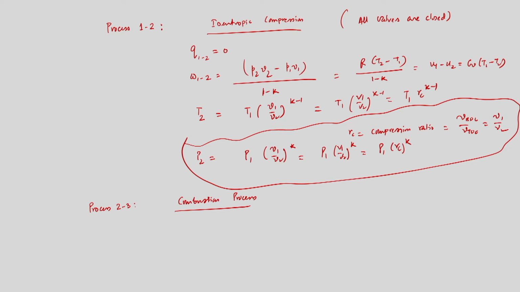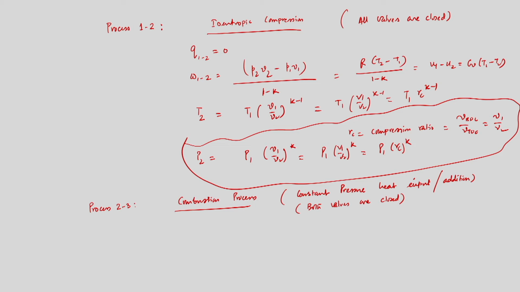This is the combustion process. We have assumed that this is represented by a constant pressure heat input or heat addition process. Both valves are closed. Process 2 to 3 is a combustion process, constant pressure heat input or addition, both valves are closed.